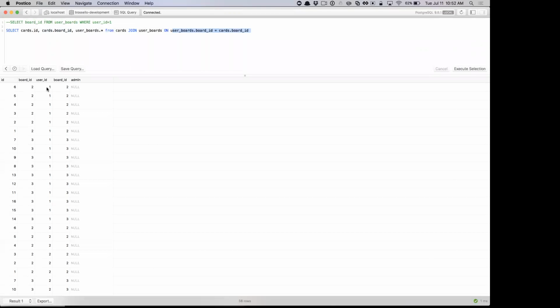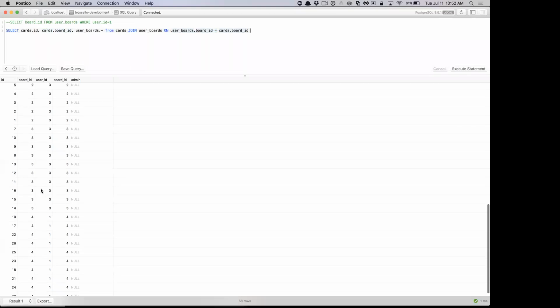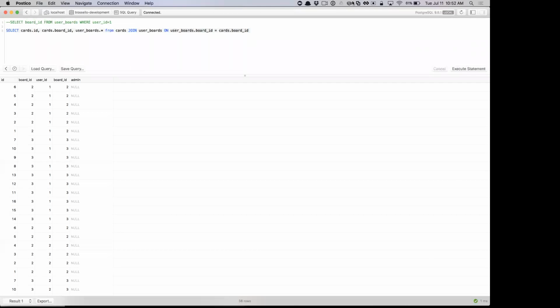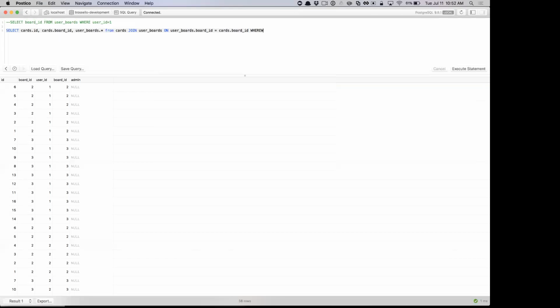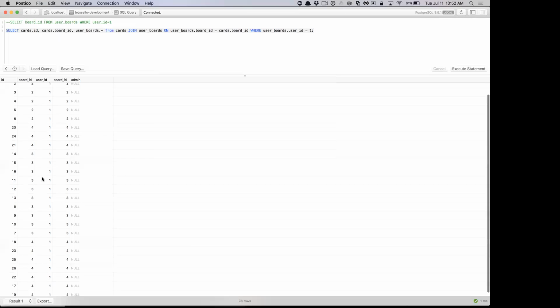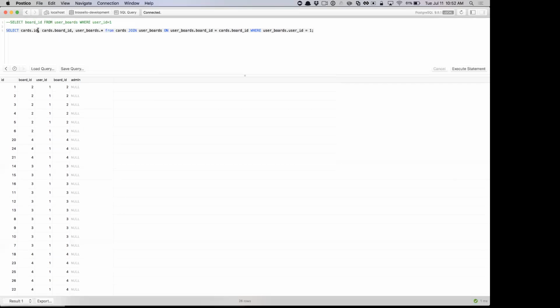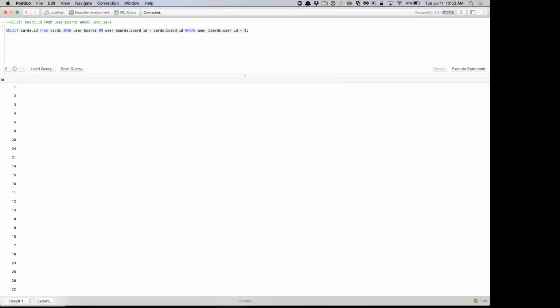So we have the card ID and the user ID, and the user ID is coming from user boards. So this is joining for every single user, right? Now that we have this joined table, we can put our other condition on here, which is where user boards user ID is equal to user one. And we'll now only get the subset, right? So if we wanted just the card IDs, we can get rid of all this, and these are all the cards that are associated to boards for all the boards that the user is associated to.